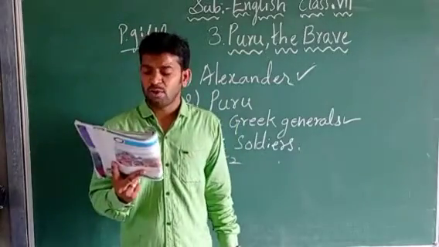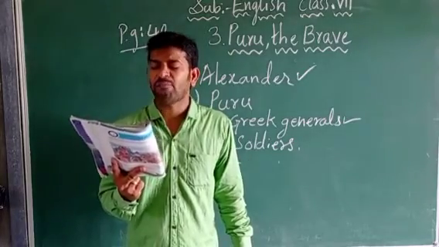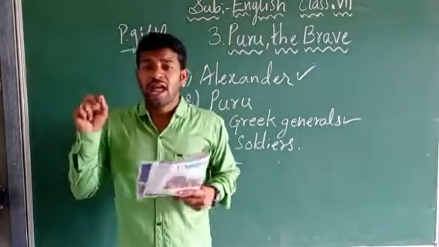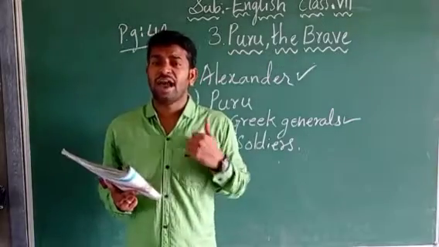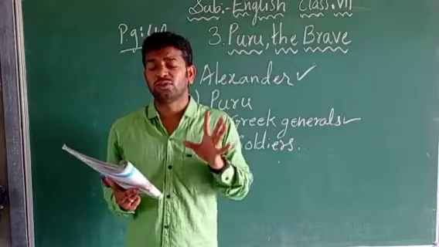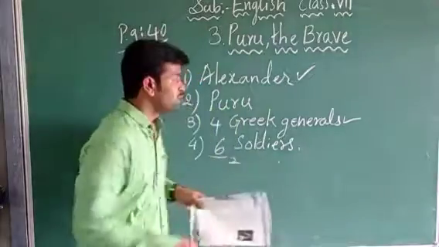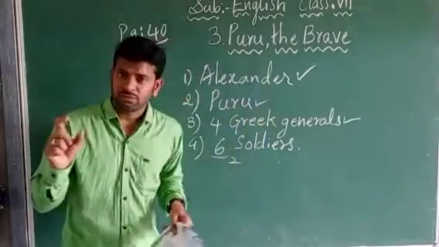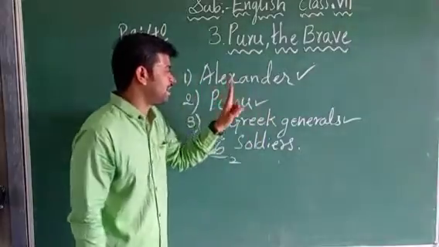Until the last moment I could not believe that we would be able to defeat the army of Puru. So at the end of the war, the fourth general is telling, I did not believe that we are going to defeat the army of Puru. Now we have discussed that a war happened between Alexander and Puru.